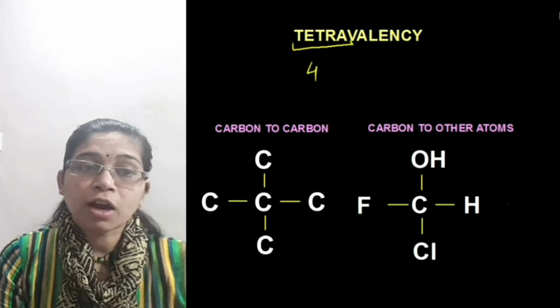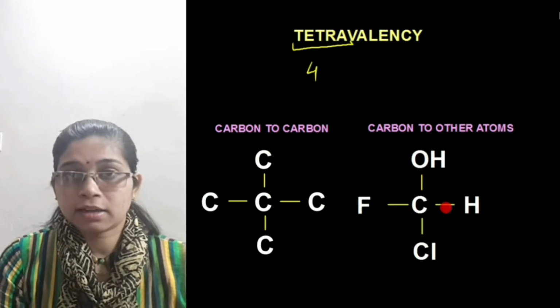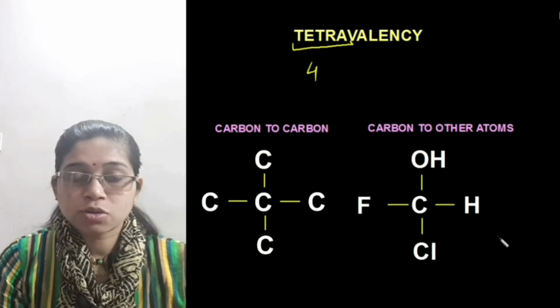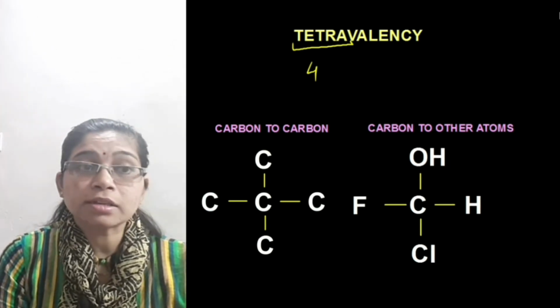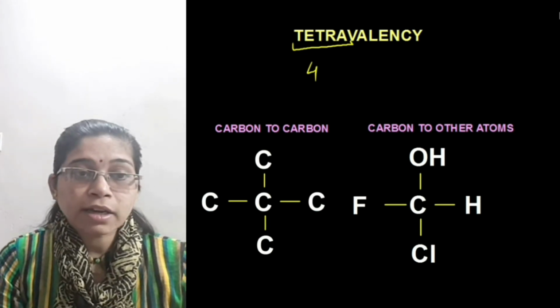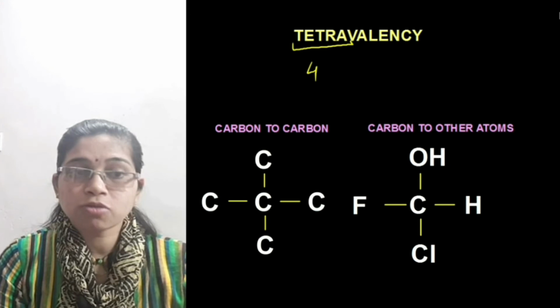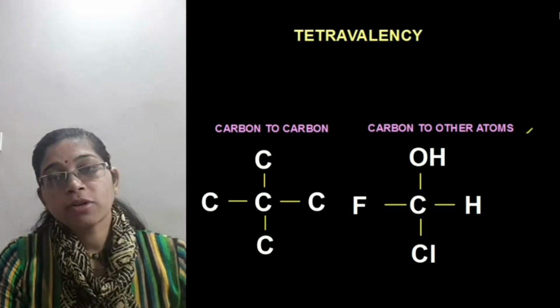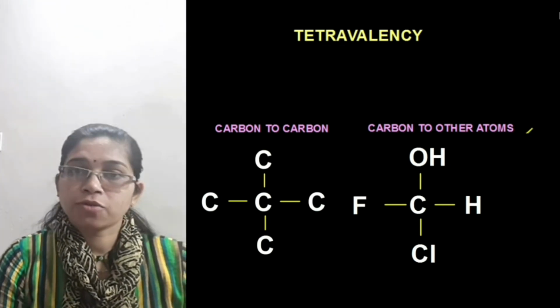The motive of carbon forming a bond with other atoms is to make 4 bonds. You see here 4 bonds, because it is tetravalent. It wants 4 electrons to share with it. That is why it is making 4 bonds, as you are able to see here. So this was all about the tetravalency and catenation property of carbon.